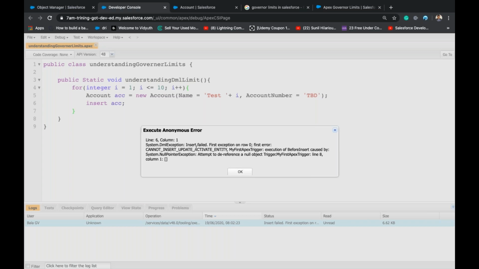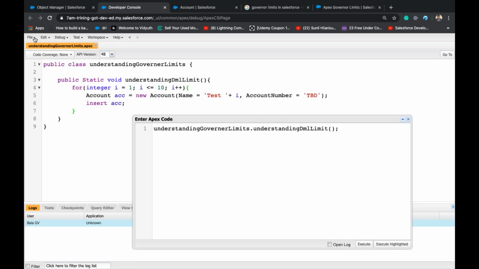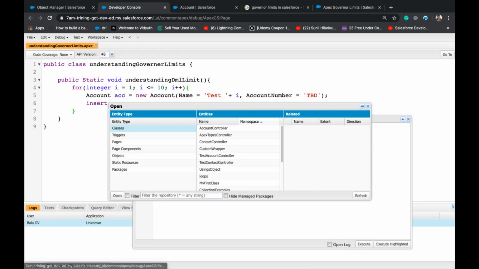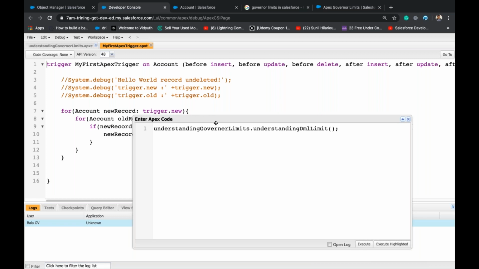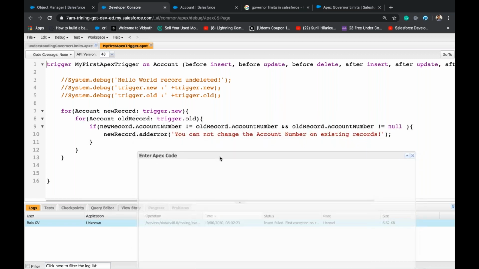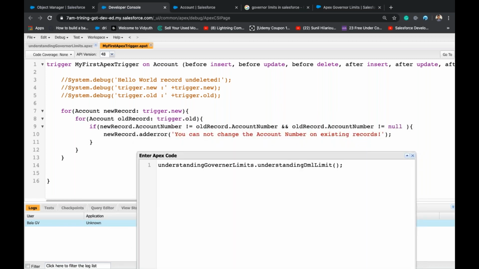It's telling I got an error with the trigger. My first trigger execution of before insert caused a null pointer exception. Let me see what is there in the trigger. It's telling that I cannot change the account number on an existing record.